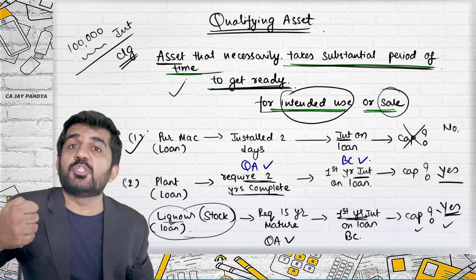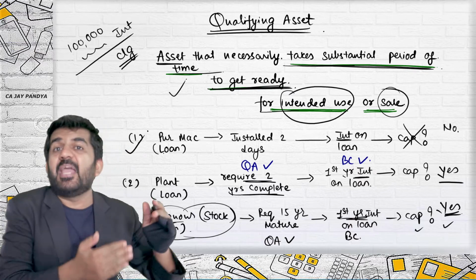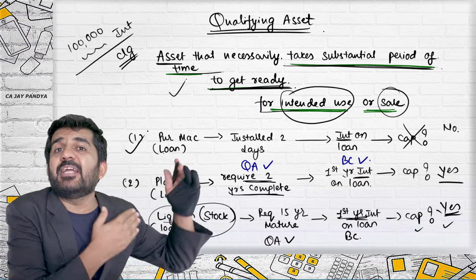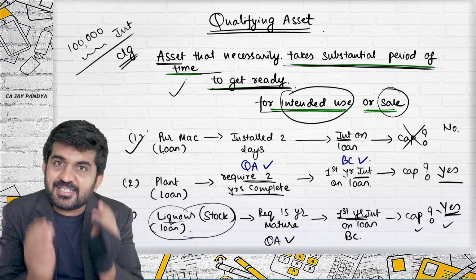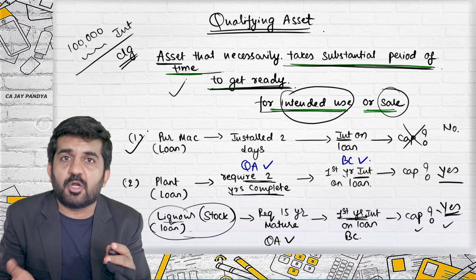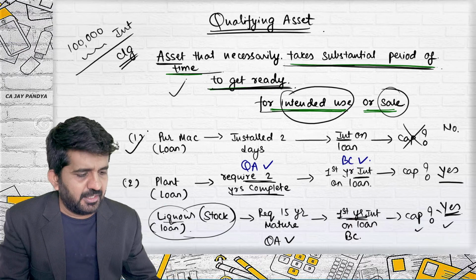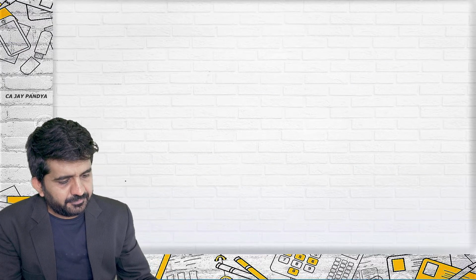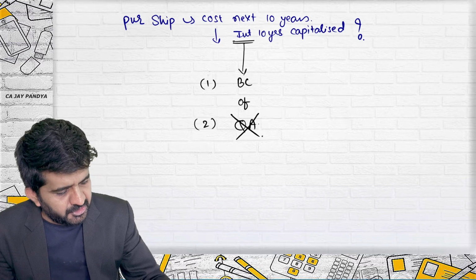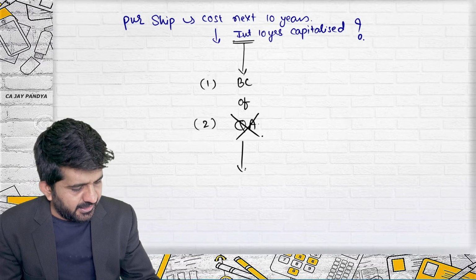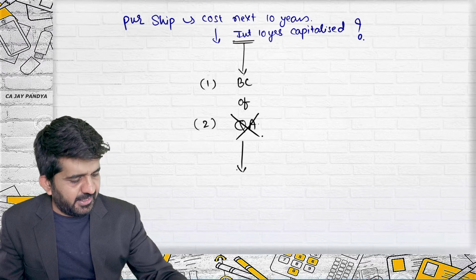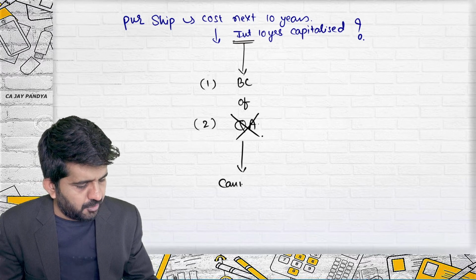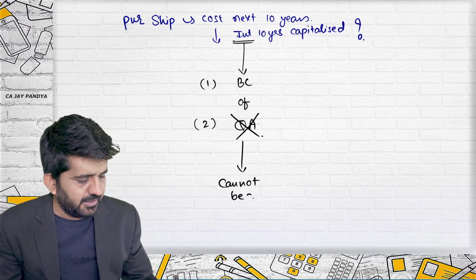This ship is already ready. Only the payment is deferred. Only the payment is to be done in future. The asset is not to be manufactured. You are not manufacturing the ship. Is it correct? Then it is not a qualifying asset. Not a qualifying asset, so this cannot be capitalized.